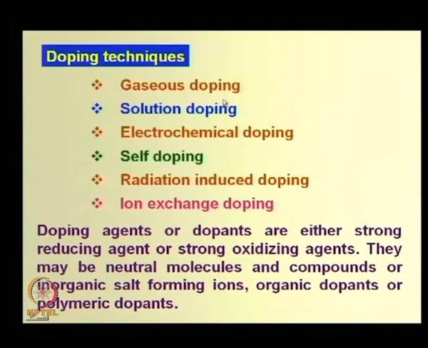Otherwise, if you want to dope with other foreign agents, then you have to take a solution of that dopant in a suitable solvent, and you have to have a polymer solution in the same solvent or another solvent which is miscible with the solvent of the dopant. Then you mix these two, then cast a film, you can get doped polymer film. That is called solution doping. Or gaseous doping,